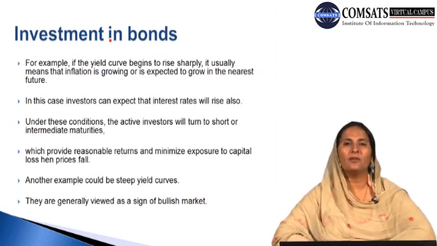In the light of the fluctuations and the turns in the yield curve, investors can have a guideline on whether the interest rate will increase or go down, and they can make their decisions accordingly. Under these conditions, the active investors will turn to short or intermediate maturities. We can say that when they find that the yield is likely to increase and grow in